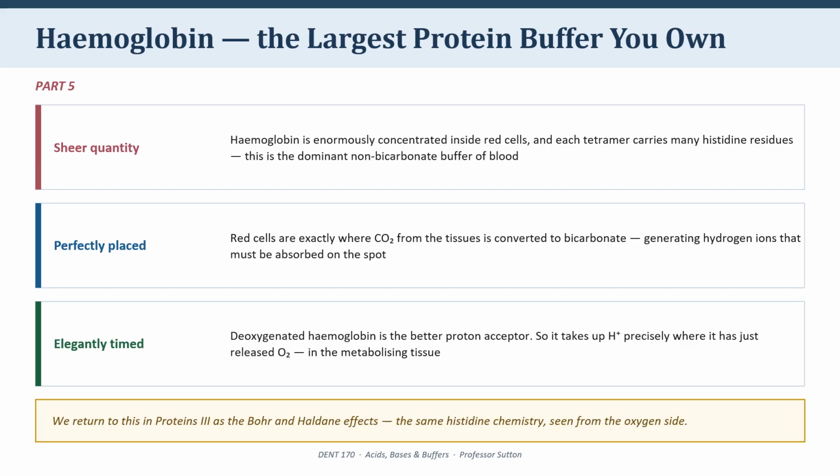The third reason is the most elegant, and it's a piece of chemistry I want you to look forward to. Deoxygenated hemoglobin is a better proton acceptor than oxygenated hemoglobin. Think about when that matters. Out in a metabolizing tissue, hemoglobin releases its oxygen and in the same moment becomes better at picking up hydrogen ions, which is precisely the moment when that tissue is producing carbon dioxide and acid.